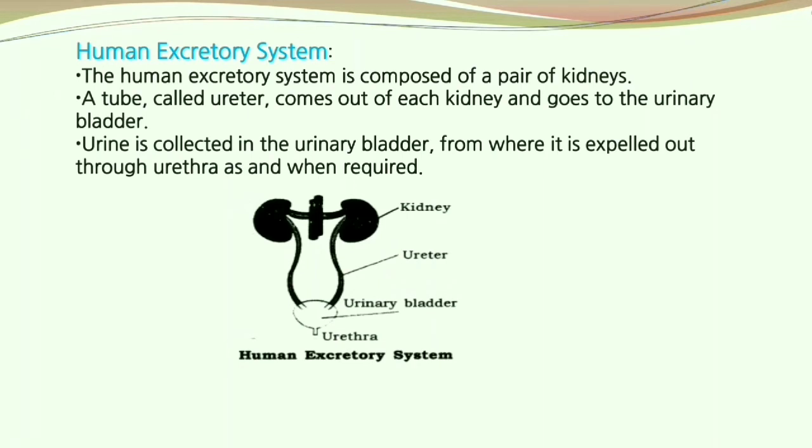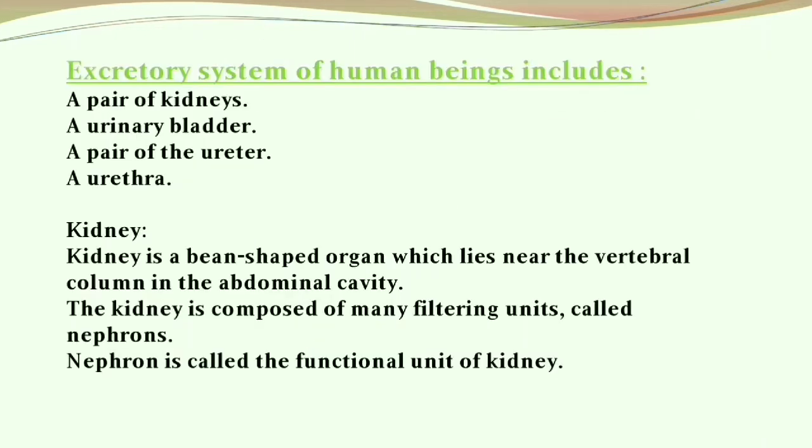The human excretory system is composed of a pair of kidneys. A tube called ureter comes out of each kidney and goes to the urinary bladder. Urine is collected in the urinary bladder, from which it is expelled through the urethra as and when required. So, as I have already said, the human excretory system consists of a pair of kidneys, a urinary bladder, a pair of ureters and a urethra.